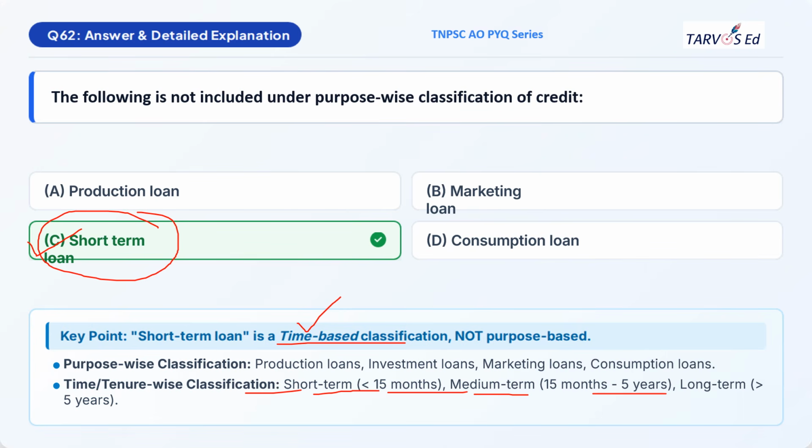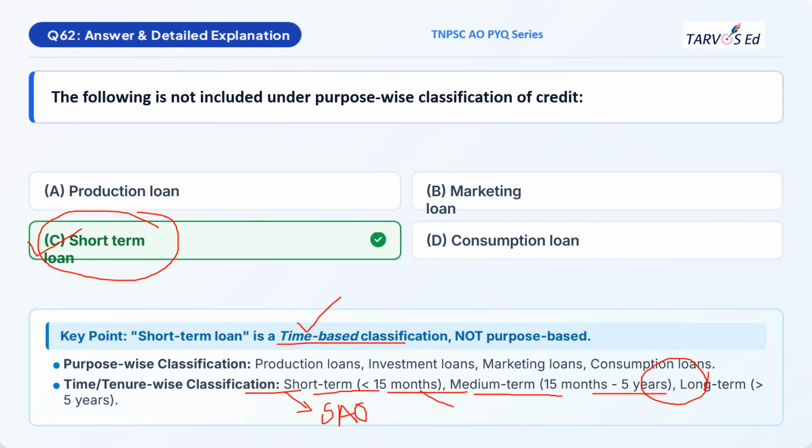Medium term is 15 months to 5 years, and long term is more than 5 years. A short term loan is usually called a seasonal agricultural operational loan. It is for a very short period. It is also an example of a crop loan.